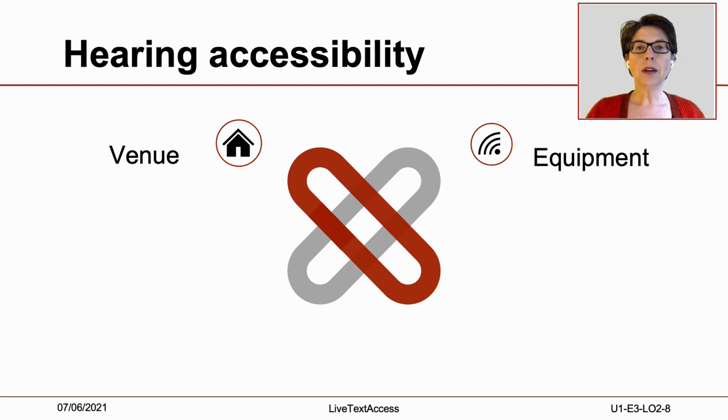Hearing accessibility also means making a venue accessible by considering features such as lighting and acoustics, and hearing assistive technology to improve access to sound through loops or FM systems, etc.